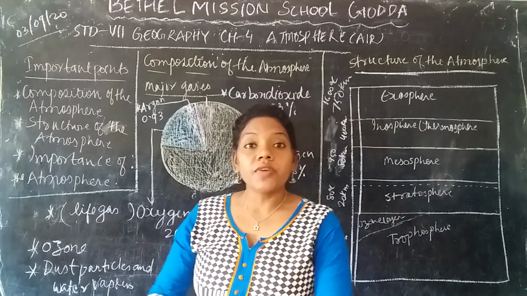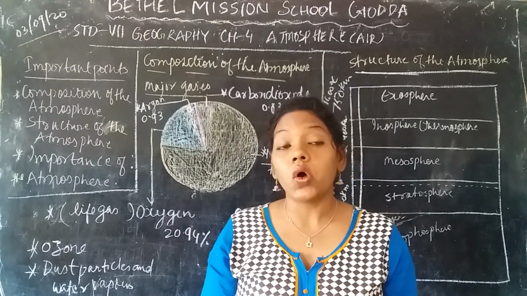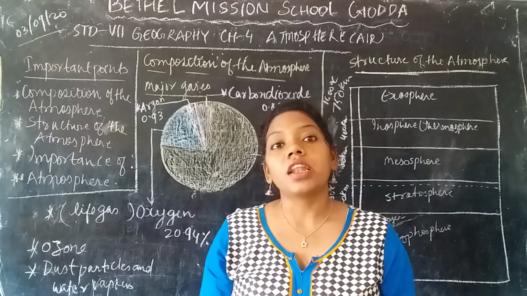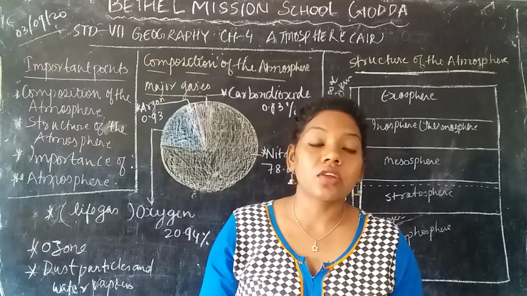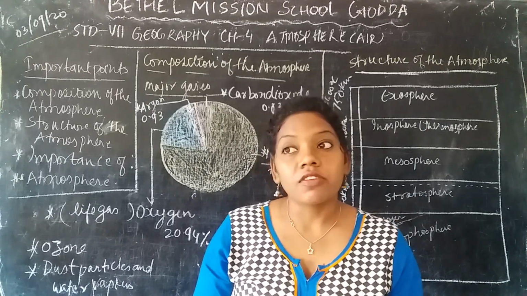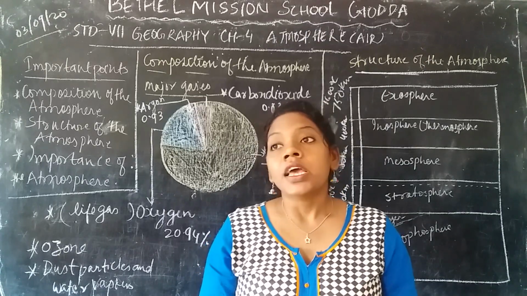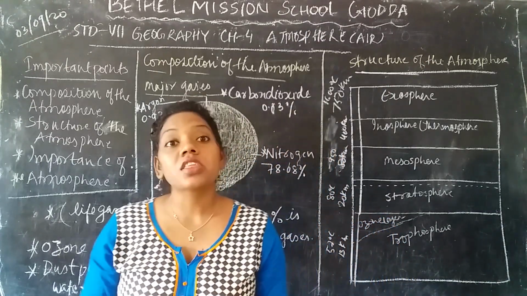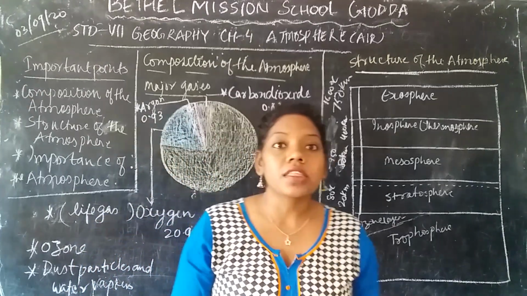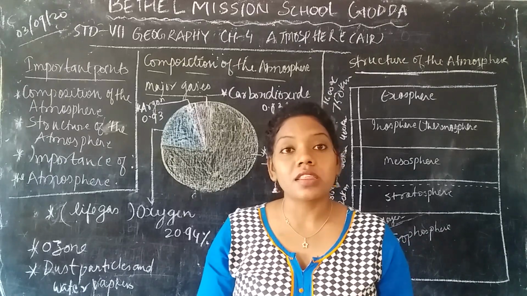Yes or no? As we know, the earth is a unique planet, and it is the only planet where life exists and survives. For the living beings to survive on the earth, they need different components for their survival. For example, what are the components we have already learned in Standard 6?